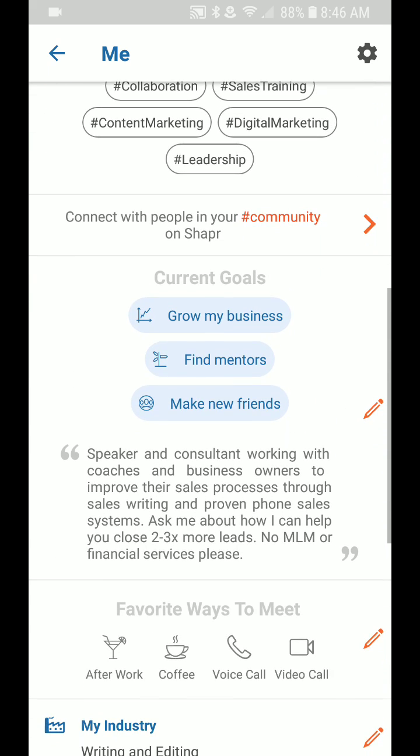After that, you're going to want to look for community. If you work for a big company like Hilton or something, they probably have a hashtag and you can connect with everyone in your business or in a business you're trying to prospect.